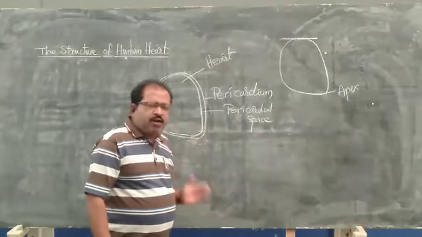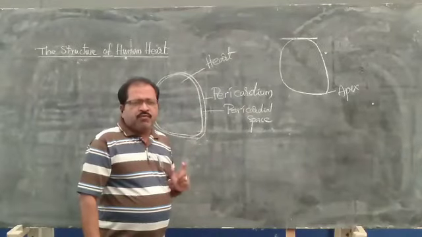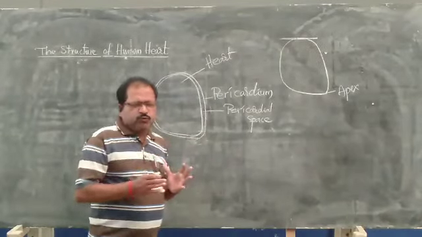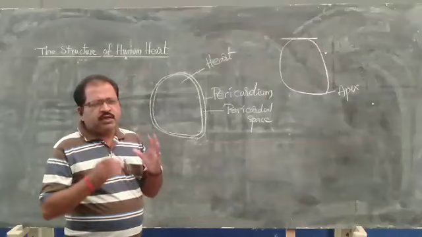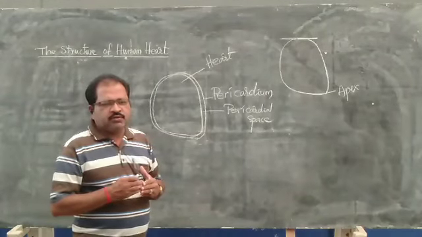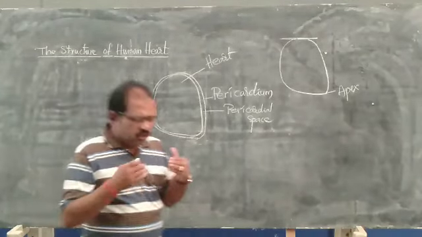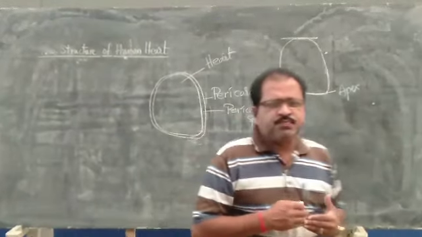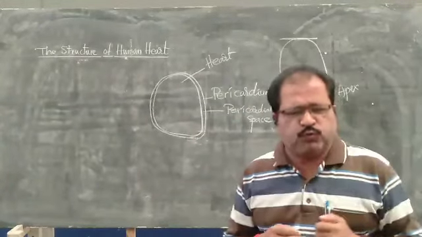This pericardium, a thin layer, will protect the heart from injuries, as well as jerks or external blows.